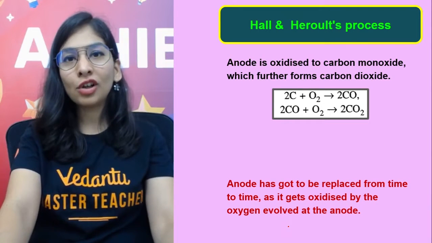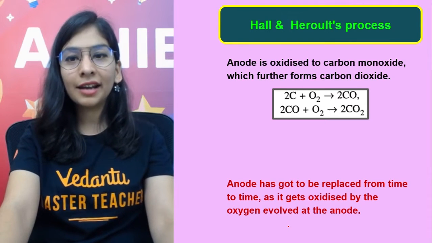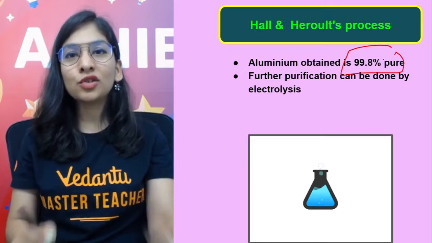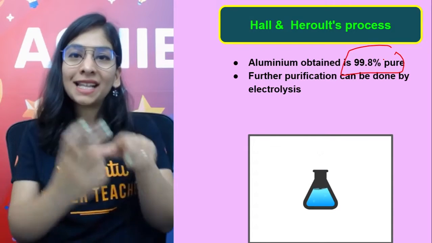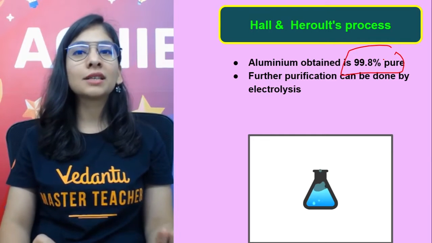We did talk about this also, that we need to replace these carbon rod electrodes again and again, talking about the anode. And by this process, we are going to get our aluminium at the cathode from that steel in the molten form that's 99.8% pure, which is a great thing.